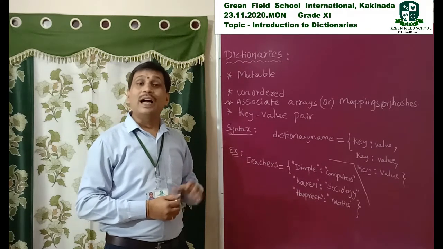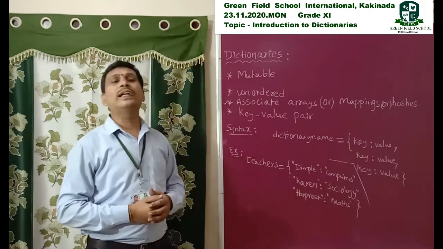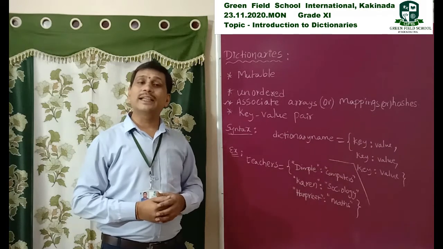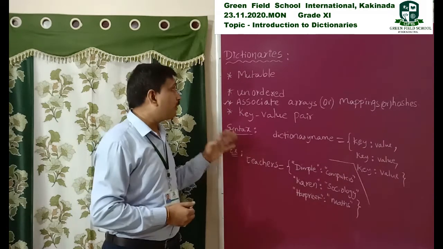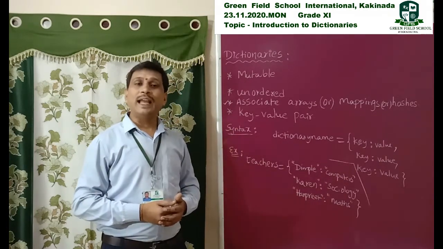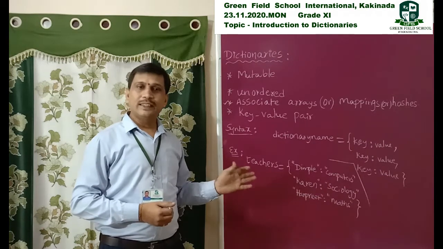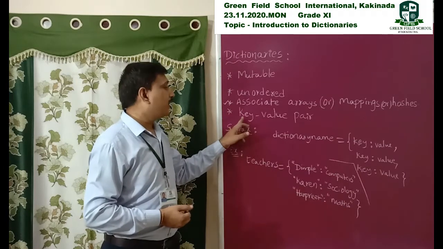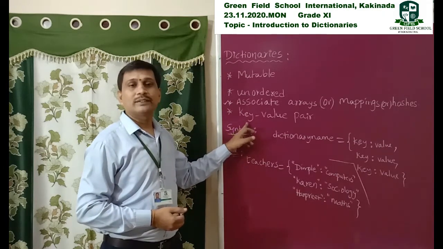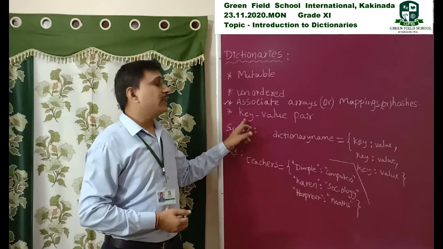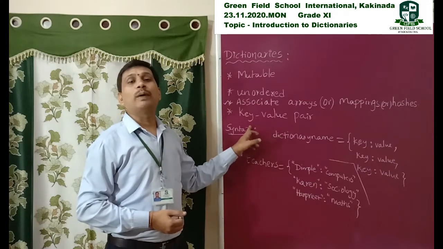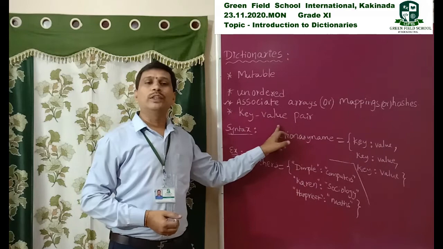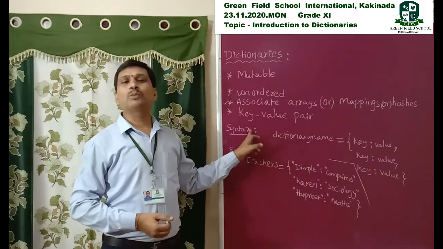Why? Because all these have only indexes. According to their indexes, they can be accessed. But in dictionaries, we can access the dictionary elements or items by using these keys. So dictionaries consist of key value pairs, each key having a corresponding value.